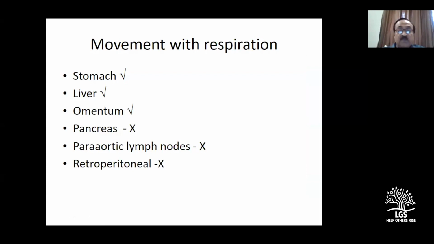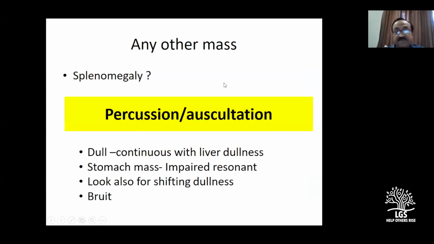So movement with the respiration: stomach, liver, omentum, these three no. Pancreas, paraaortic, retroperitoneal mass, no. So these three, yes, right. You are going to palpate for other masses, which depends upon your case. You suspect secondaries in the liver, you look for the primary, it could be the stomach itself, carcinoma, etc. Your case is a portal hypertension, you look for the spleen. So depends upon your case, look for any mass and do the percussion, the dullness.